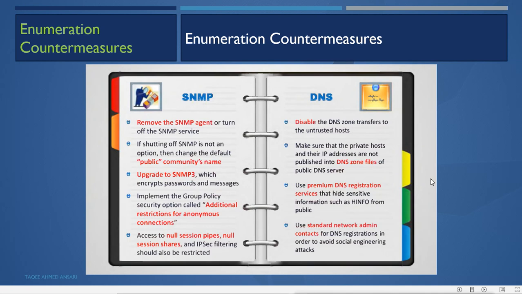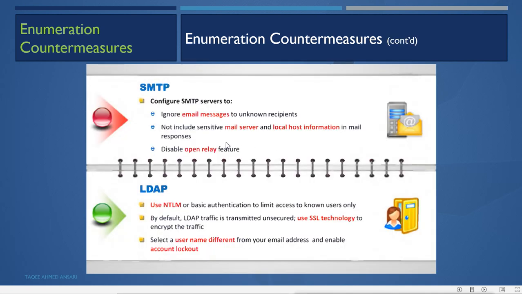Then for SMTP servers, ignore email messages to unknown recipients. Don't include sensitive mail server and localhost information in mail responses. Disable the open relay feature. That is what we use to send the mail.